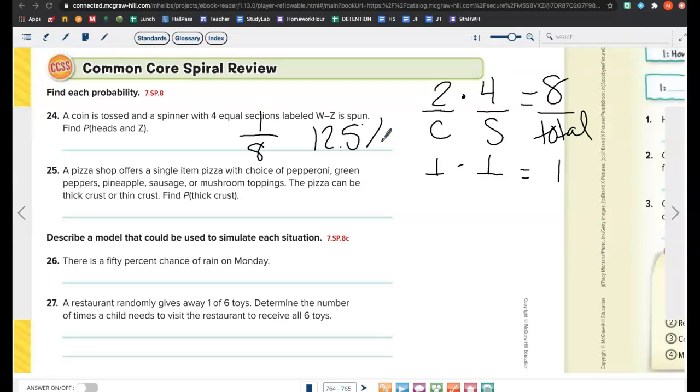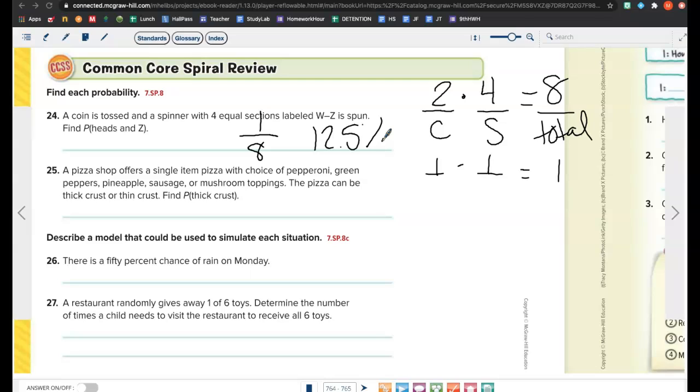Yeah. Okay, so for number 25, a pizza shop offers a single item pizza with a choice of pepperoni, green peppers, pineapple, sausage, or mushroom toppings. The pizza can be thick crust or thin crust. Find the probability of thick crust. Okay, so if we think about what are we choosing? How many options do we have to choose?